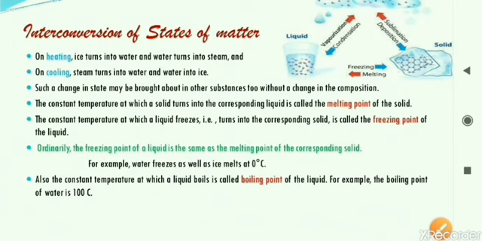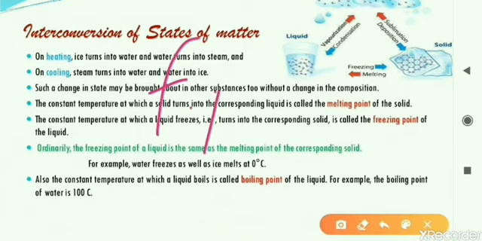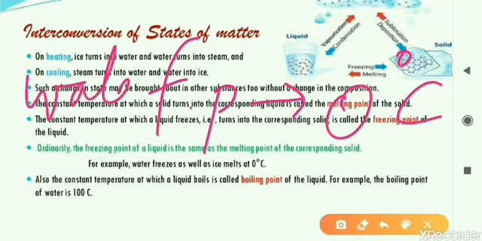So that temperature at which a liquid changes to solid is called as the freezing point. Now what is the freezing point of water? What is the temperature at which the water changes to ice? That is 0 degrees Celsius. Freezing point of water is 0 degrees Celsius.